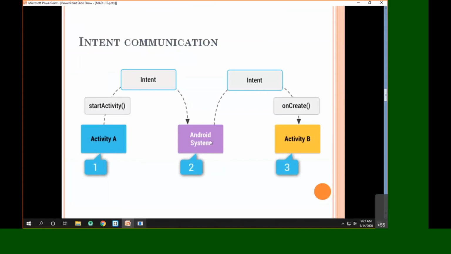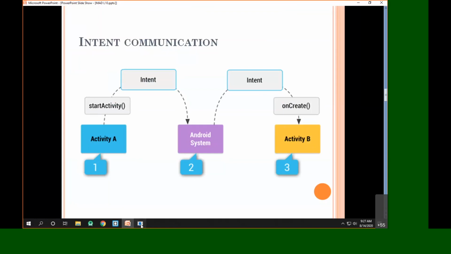And whenever the Android OS finds such a component or such a component class in any Android manifest XML, it will simply pass that particular intent to the corresponding component. So we can see the corresponding component here.